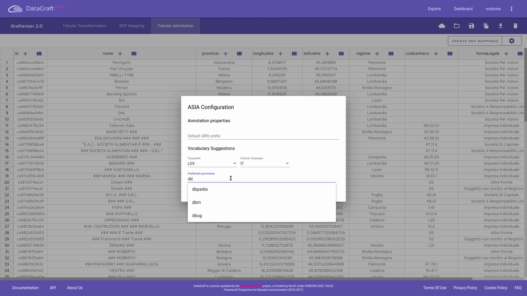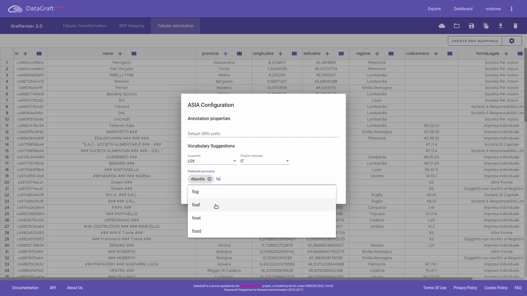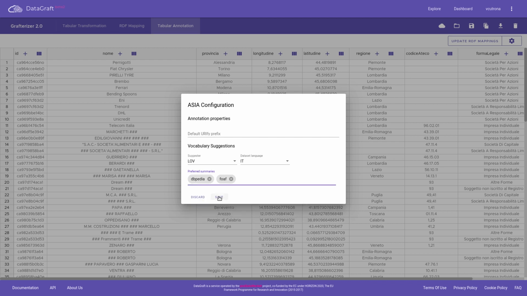In this case, we prefer DBpedia's vocabulary first and FOAF, F-O-A-F, as second vocabulary. Observe that we cannot specify the euBusinessGraph ontology vocabulary in LOV because no dataset that uses this vocabulary has been publicly released and indexed by LOV yet.